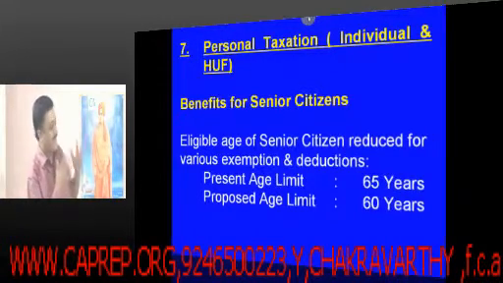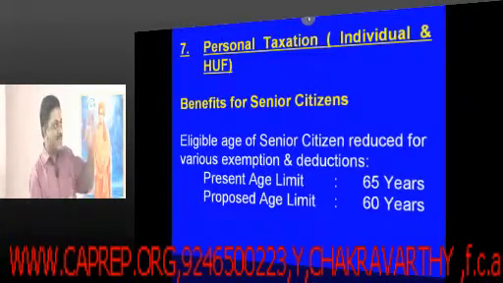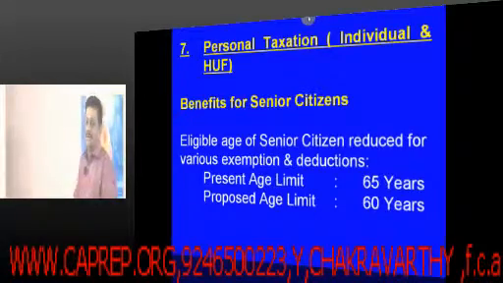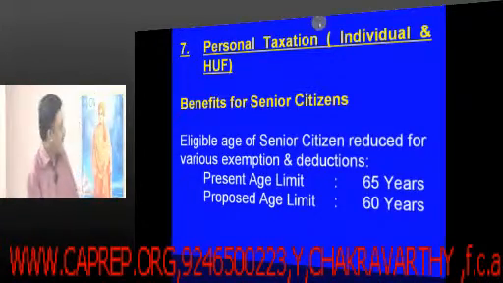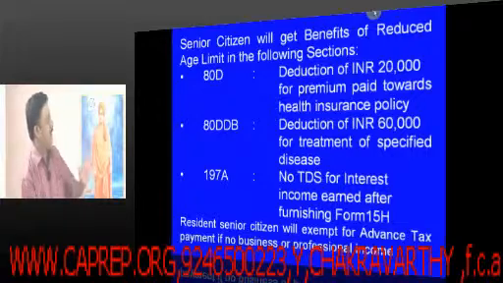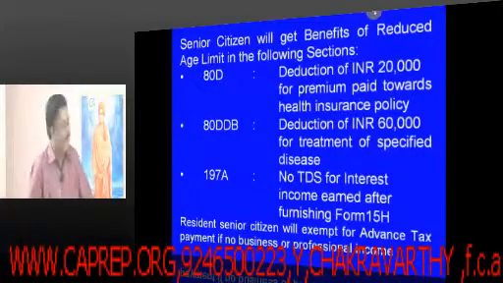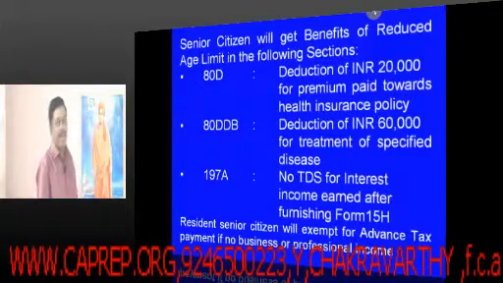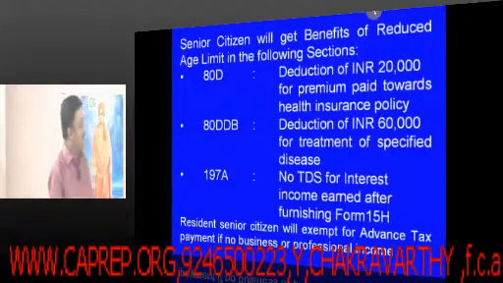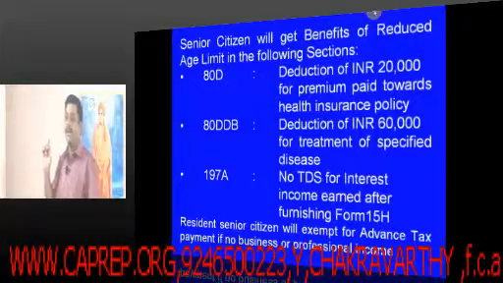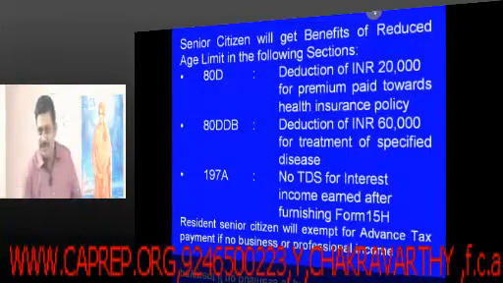What kind of tax benefits do you have? Senior citizen age is being brought from 65 to 60 years. That is one thing. Not only that, there are many other sections where senior citizens got a good amount of benefit. Section 80D, if you look at, that is a Mediclaim policy, health insurance policy.